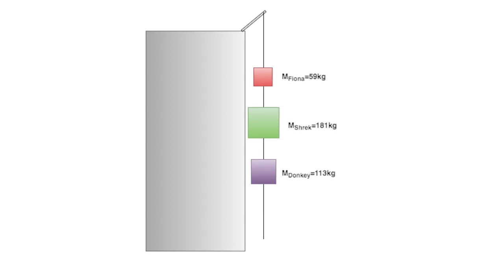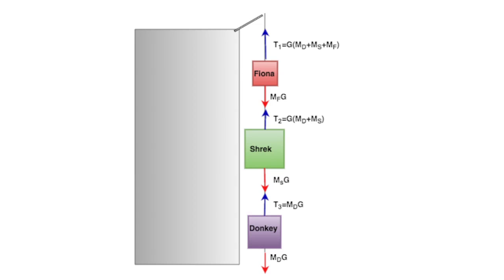Now let's see if the other end of this scene holds up to these calculations. Here we have a diagram of the situation after the bridge breaks. We'll assume that Fiona has a mass of 59 kilograms. In this free body diagram, we can see that the largest tension in the chain is at the top, and this section has to hold up all three characters.